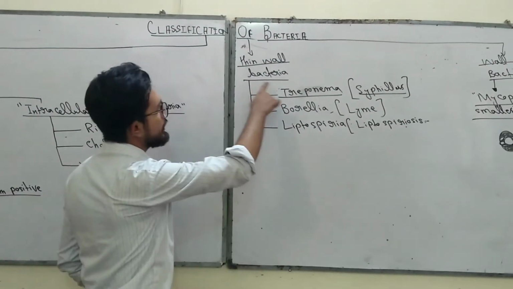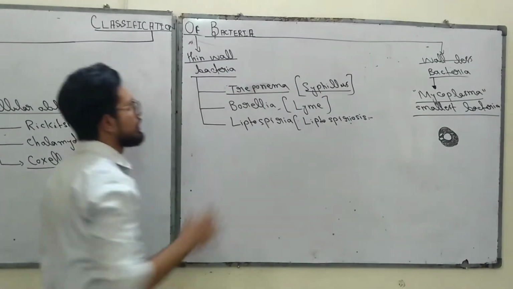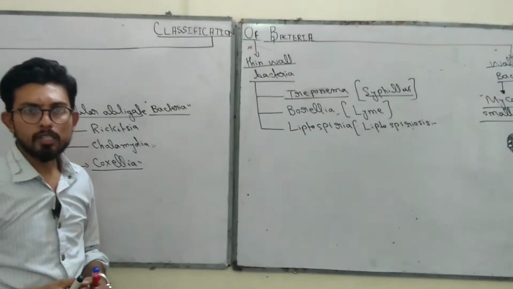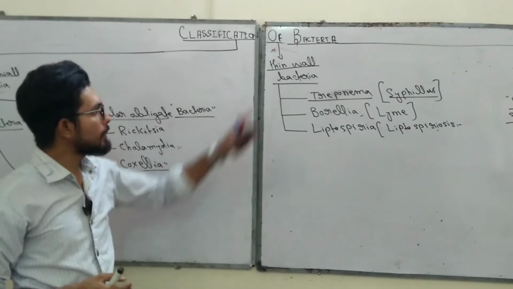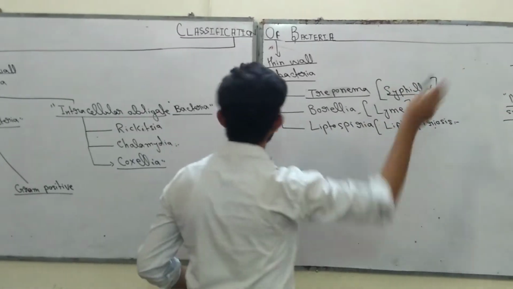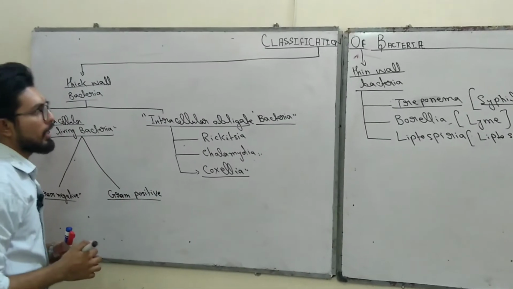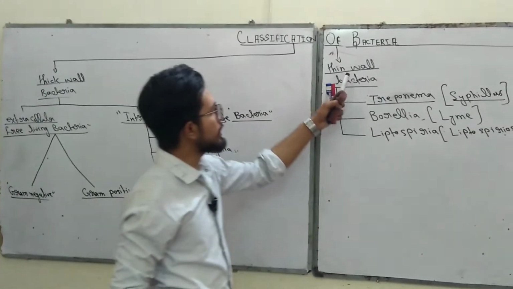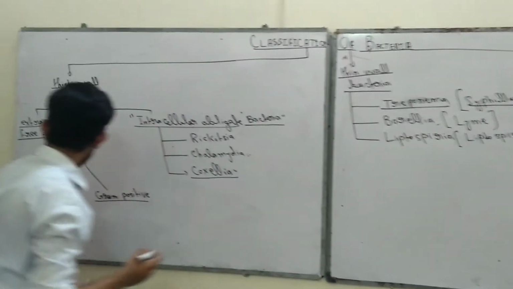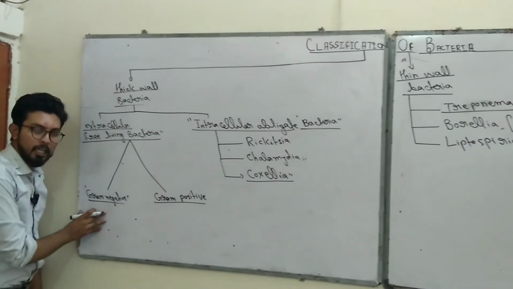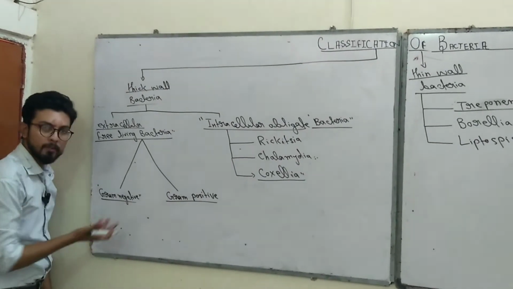Because thin wall bacteria and wall-less bacteria cannot take the Gram stain. That's why they are excluded from the Gram staining classification. The gram negative bacteria are a very large group, and later on I will discuss them.